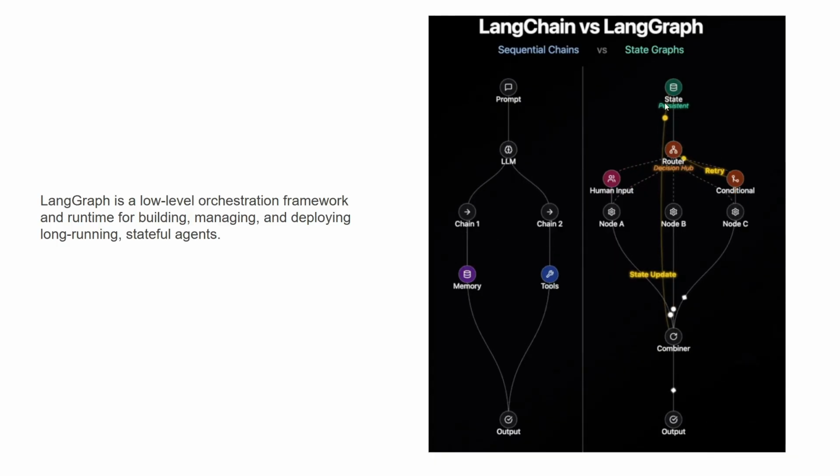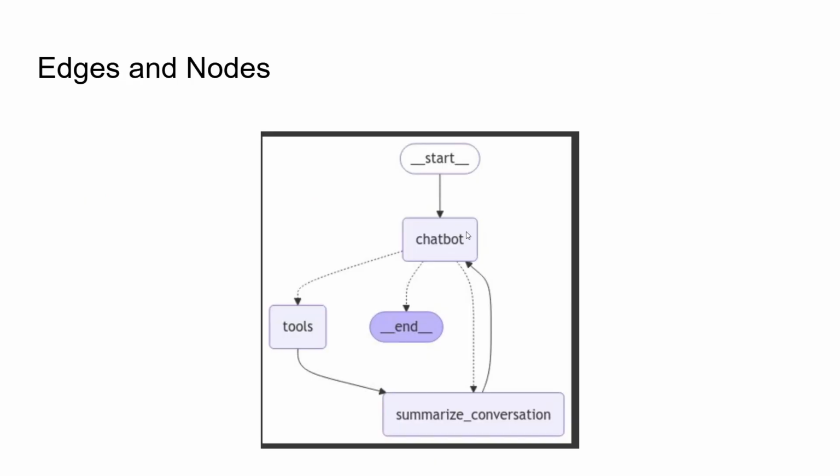So what is state now? That's the most important thing to understand, so we'll see that in this video. We'll also have a Python hands-on, where I will show you step by step the whole code, how to implement a very basic graph. But first things first, let's understand the definitions of edges and nodes. So what are edges and nodes? Most of you might know this, but I'm just repeating it.